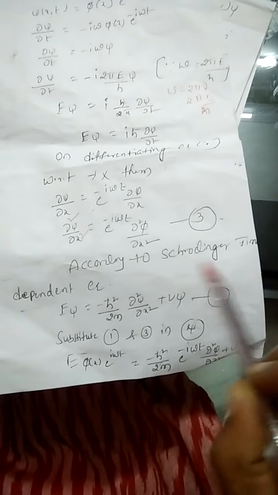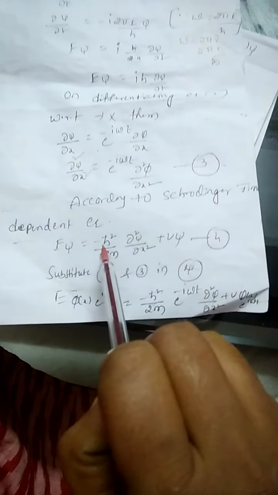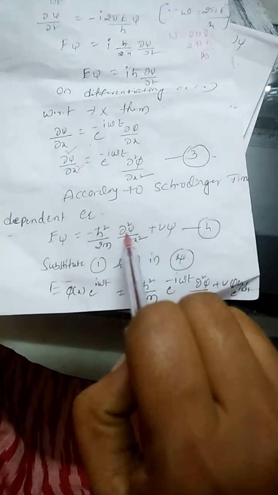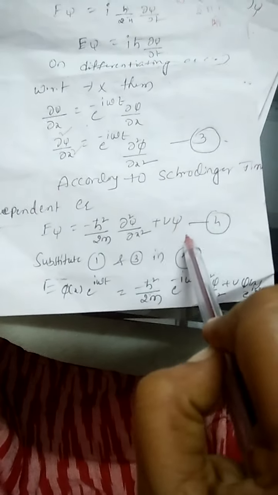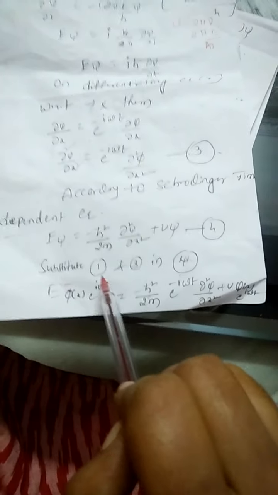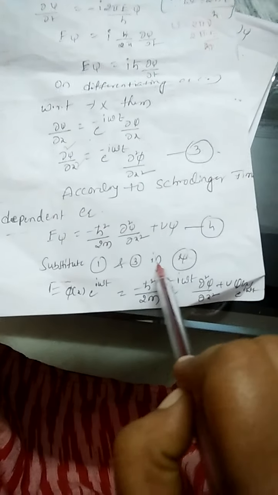According to the Schrodinger time dependent equation, E psi is equal to minus h cut square by 2m into dou square psi by dou x square plus V psi. Substitute equations number 1 and 2 in equation number 4. So what is equation number 1?